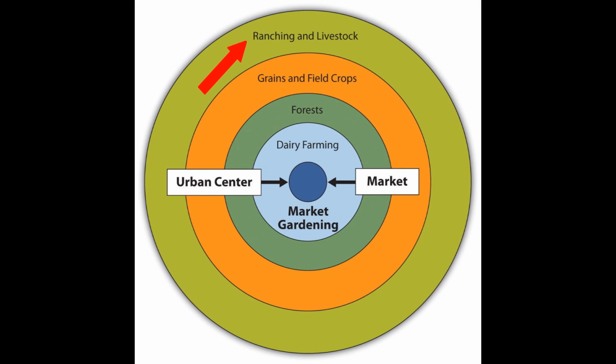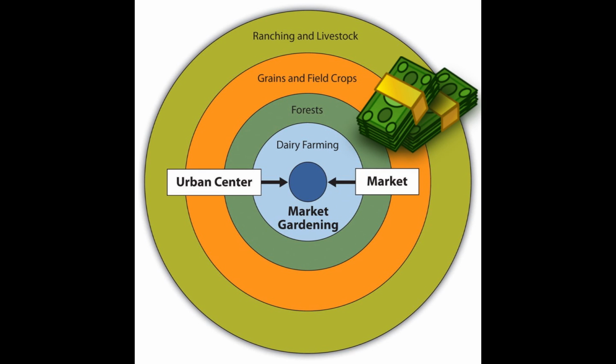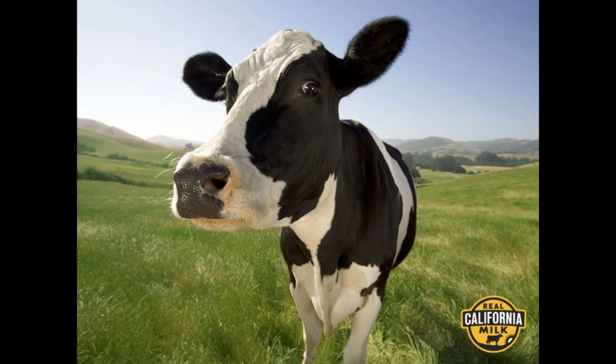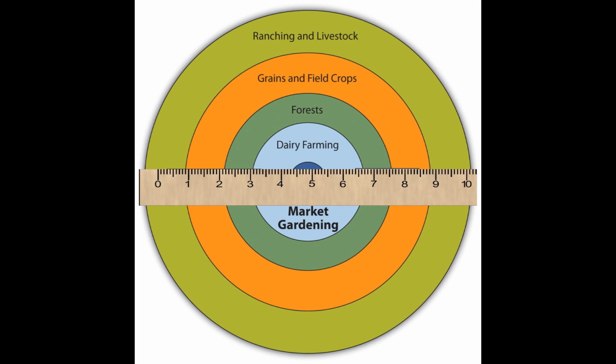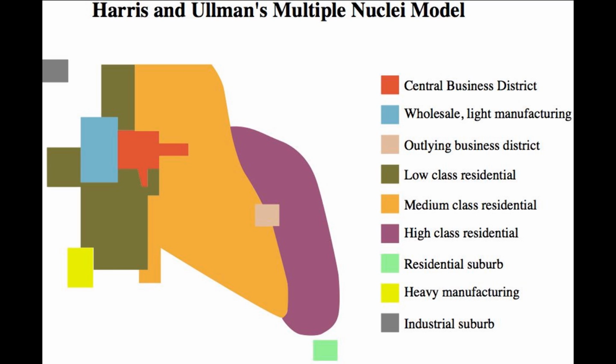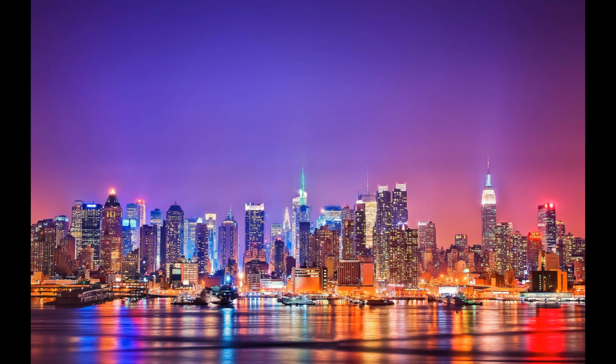The reason each ring is a different distance from the center is because it is more profitable for some things to be closer, such as dairy, and some not as close, such as ranching. Our next set of models deals with the land usage in urban areas.